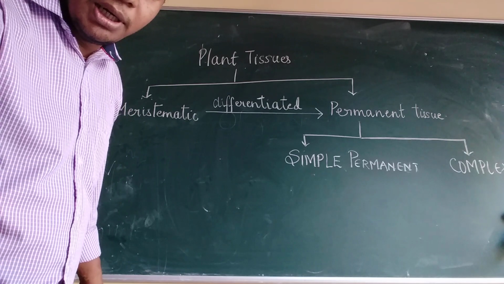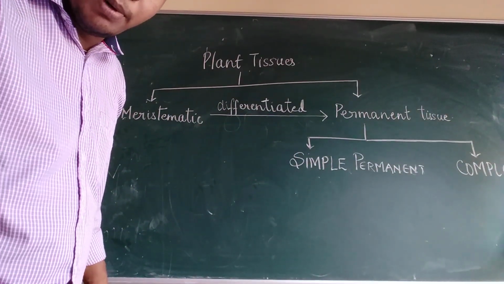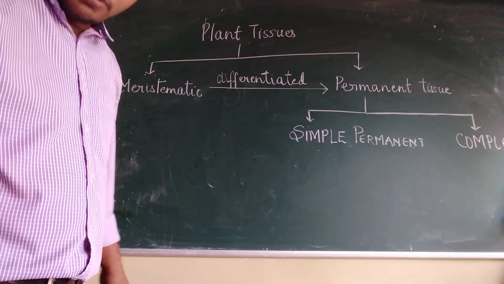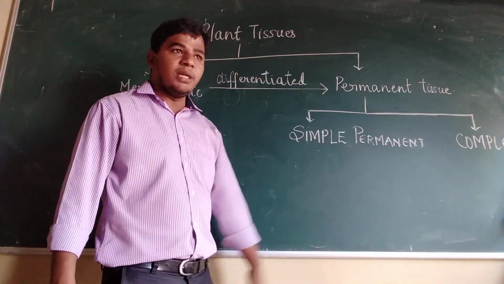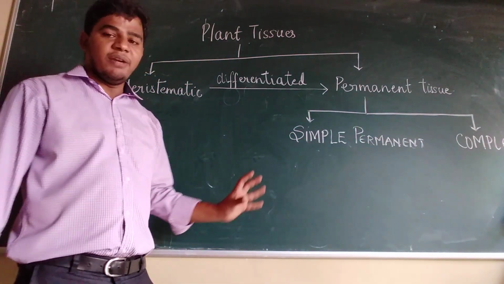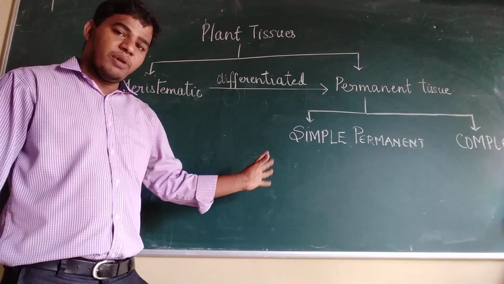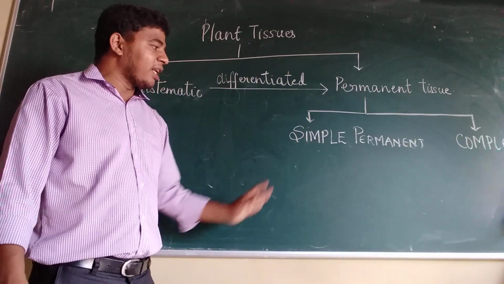Okay, simple permanent and complex permanent. So we have already seen the three types of simple permanent.